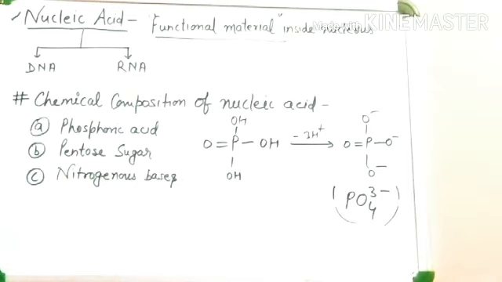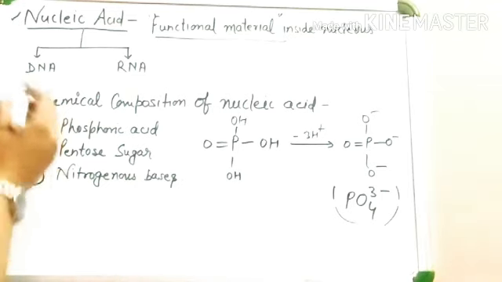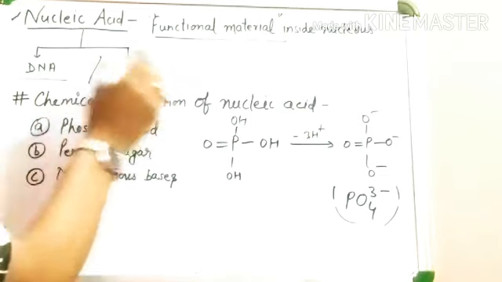Nucleic acid is of two types, either DNA or RNA.